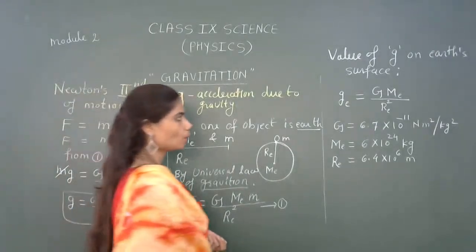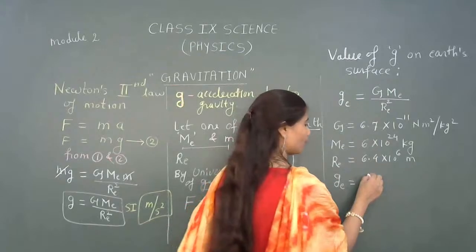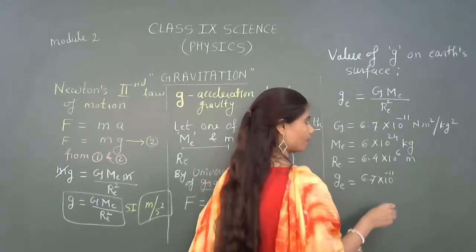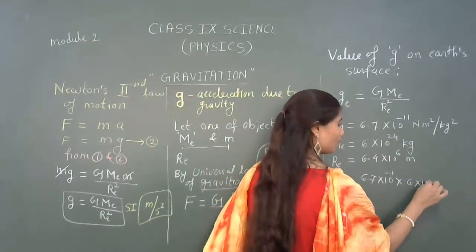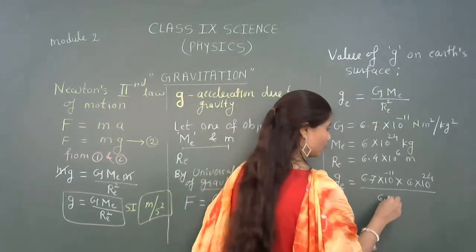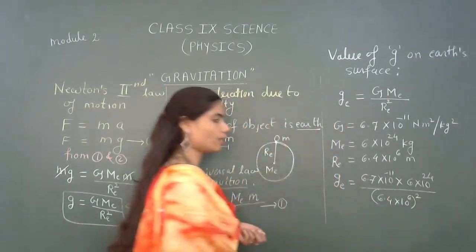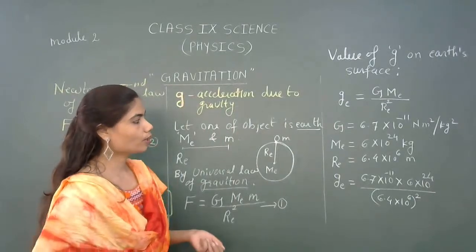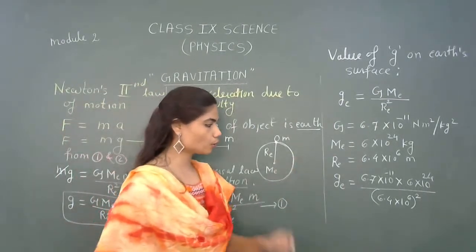What we have to do? We have to put the value in this mathematical relation, being 6.7 × 10^-11 into ME, means 6 × 10^24 divided by (6.4 × 10^6) square. Do not forget the square. Even in numericals you do this, and thereby we can make a silly mistake and get the wrong answer. So pay attention to the square.